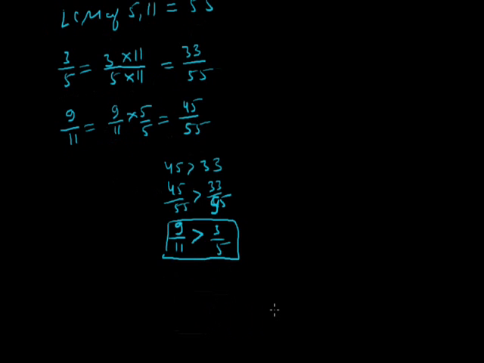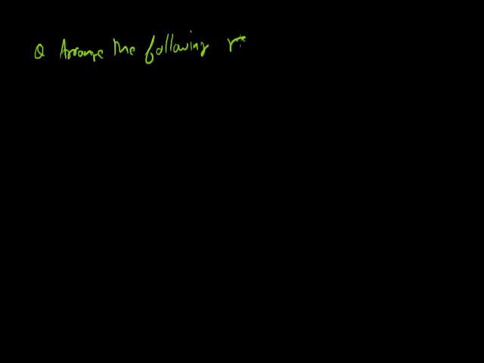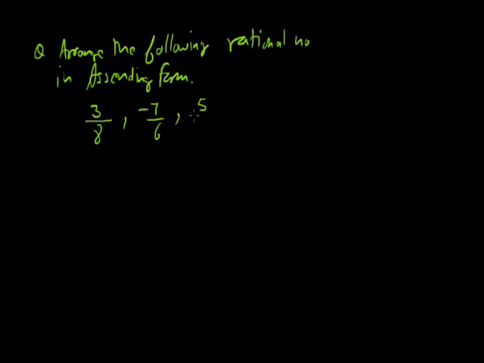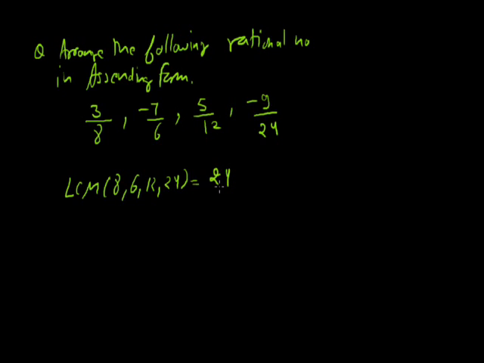Let's take one more example. Arrange the following rational numbers in ascending form. The rational numbers are 3 by 8, minus 7 by 6, 5 by 12 and minus 9 by 24. These are the rational numbers given, which we have to arrange in ascending order. First of all, we will make their denominators the same. So we have to take the LCM of 8, 6, 12 and 24. We know that the LCM is 24 itself.